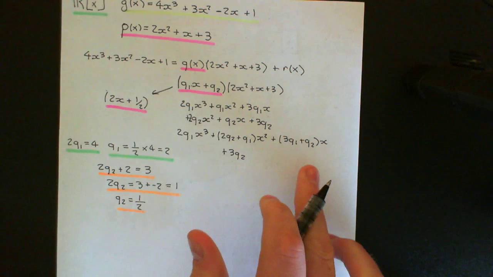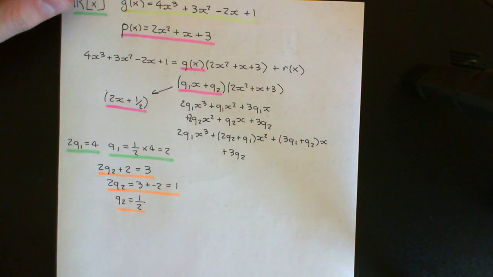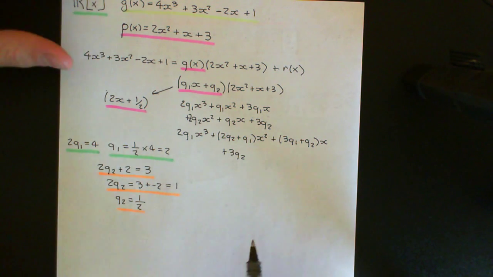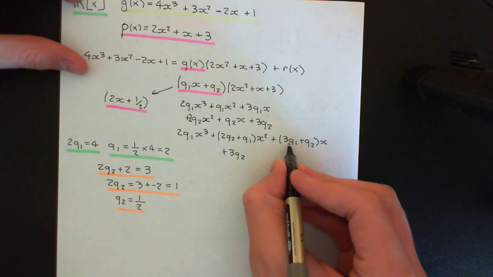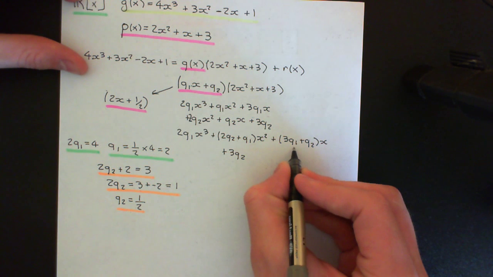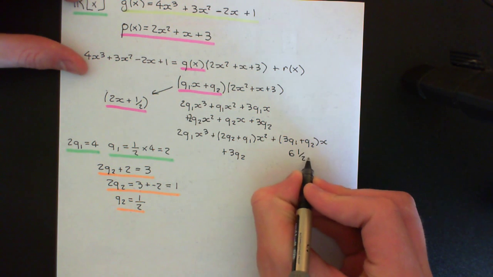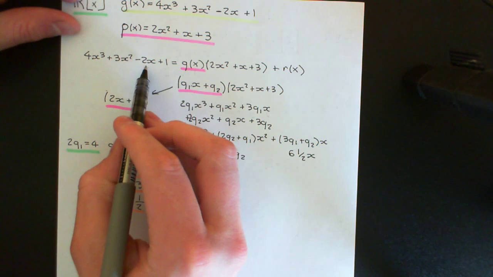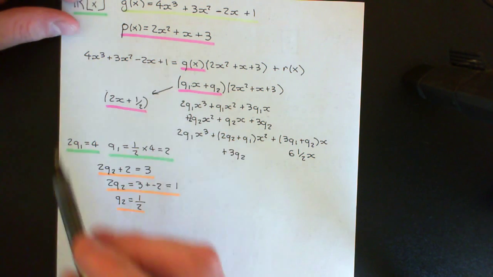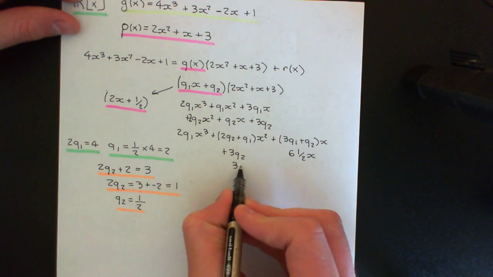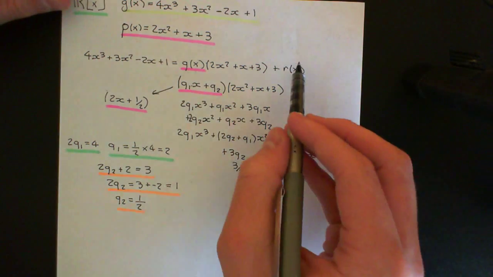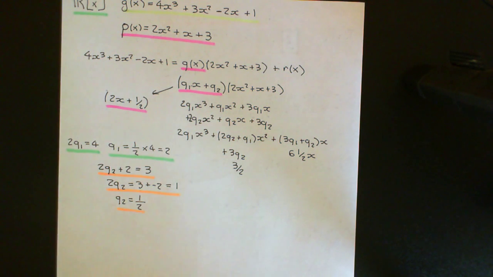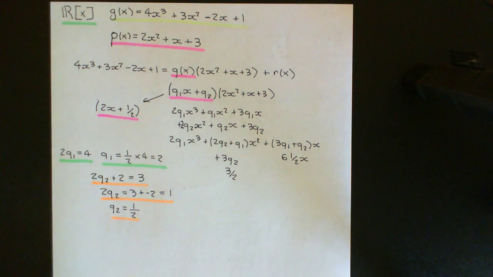Now, let's think about what the final two terms will be when we set q1 and q2 equal to these two things. So let's substitute in q1 equal to 2 here, we'll get 6 plus a half, so 6 halves x, and that's not equal to negative 2, so we haven't succeeded in making this term work. 3 times q2 is then 3 halves, and of course that's not equal to 1, so this term hasn't worked either. So we now have to put on the remainder, r of x here, to patch up the overall thing and make it work.